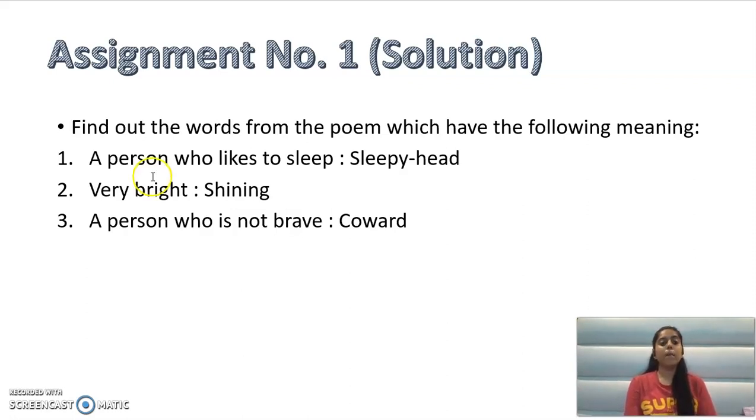Okay. So a person who likes to sleep is called a sleepyhead. So the answer here is the sleepyhead. Something which is very bright is called shining. Okay, all these words are from the poem only. Sleepyhead, shining, coward, these are from the poem only. I had given you the meanings and then you had to find the words which would mean these. Third one is a person who is not brave. A person who is not brave is called timid, is called coward. Okay, so these are the three answers of the assignment. And now we will start with the poem.